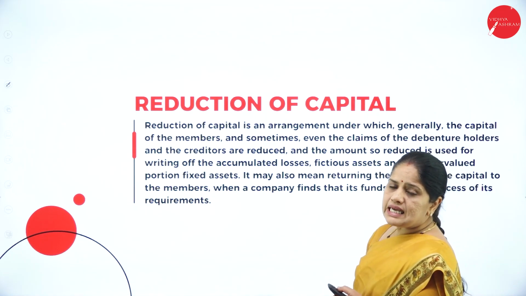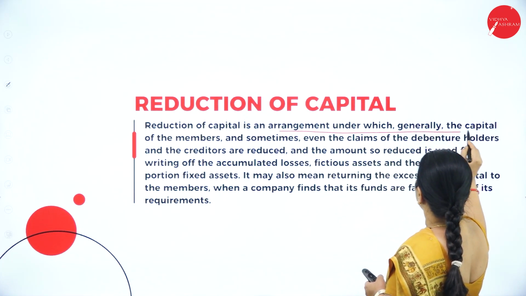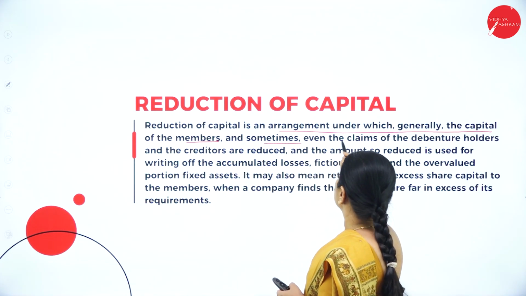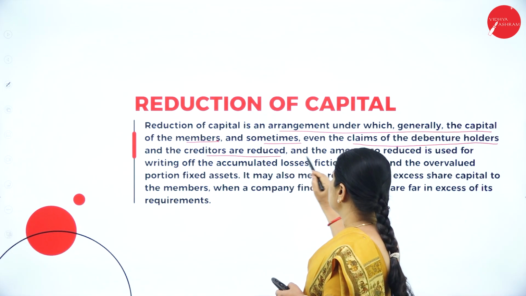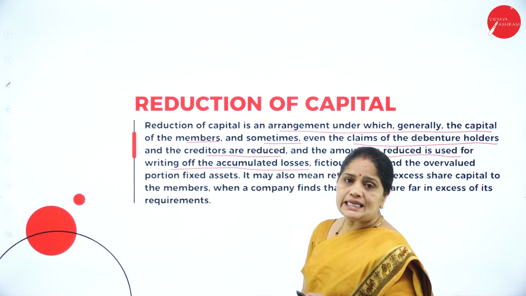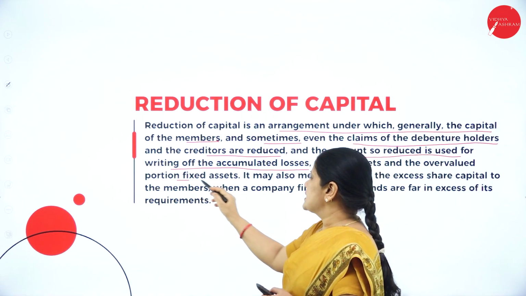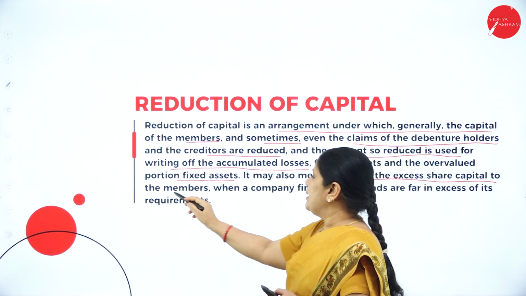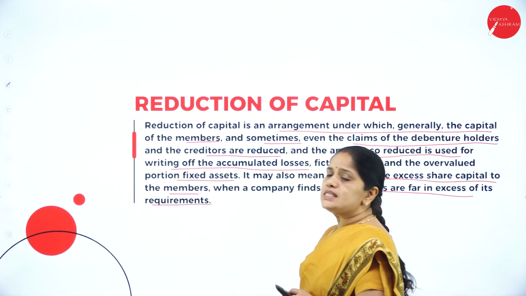Now, what do we understand by reduction of capital? Reduction of capital is an arrangement under which generally the capital of the members and sometimes even the claims of the debenture holders and the creditors are reduced, and the amount so reduced is used for writing off the accumulated losses, fictitious assets, and overvalued portion of fixed assets. It may also mean returning the excess capital to the members when a company finds that its funds are far in excess of its requirements.